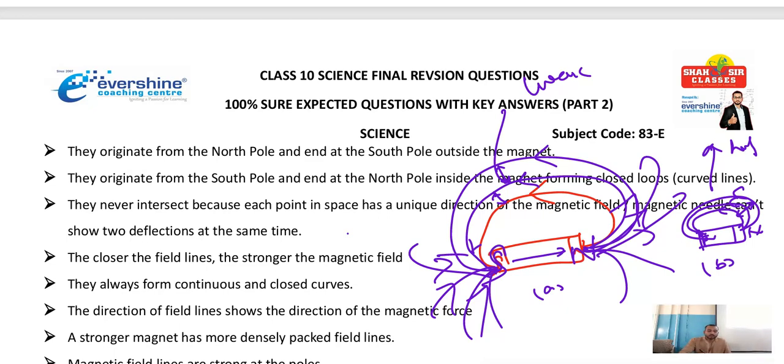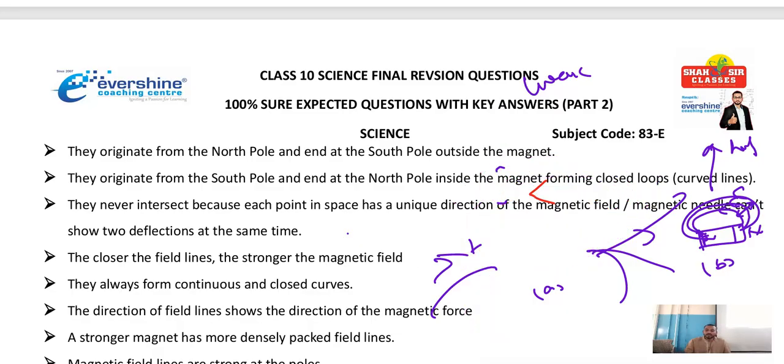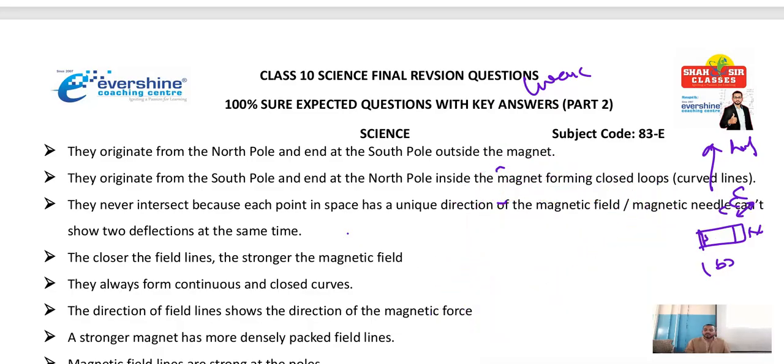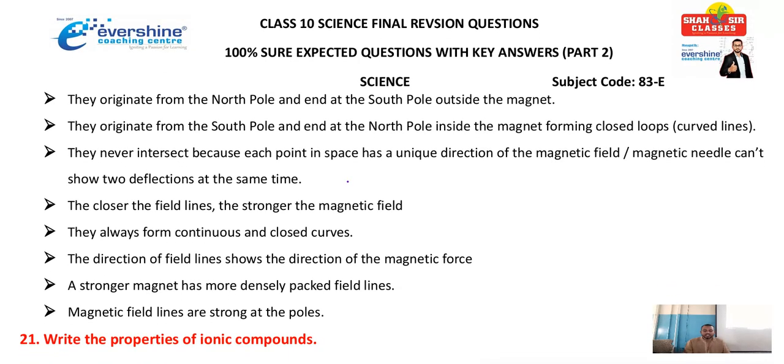Now, a sub-question can be asked for you like this. Why do magnetic field lines never intersect each other? Give reason. Understood? Give reasons questions, that kind of thing you can expect. So, please read these points so that you will understand which type of questions can appear.